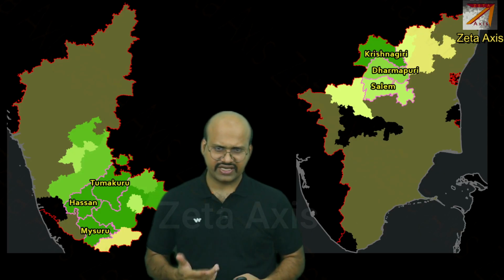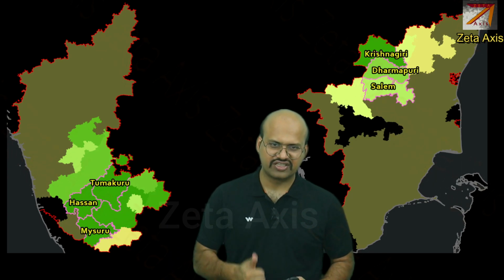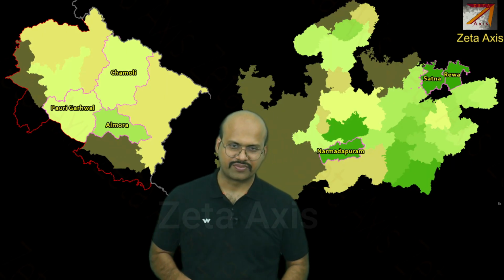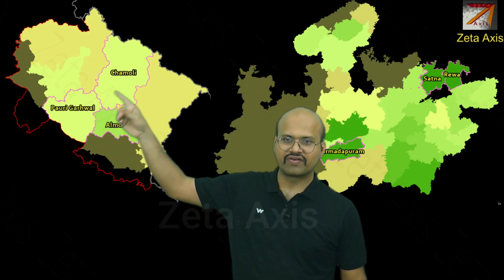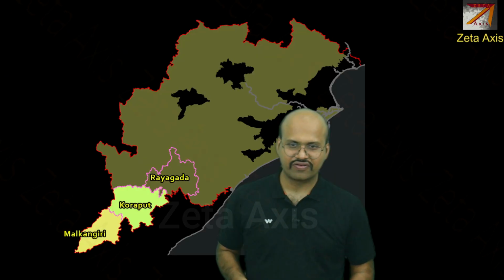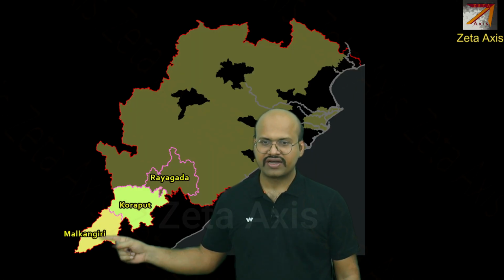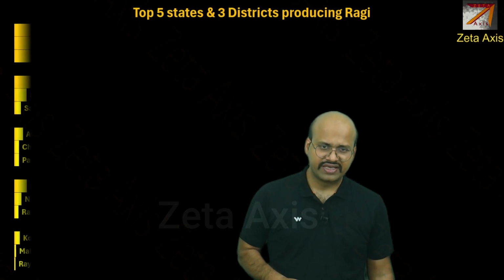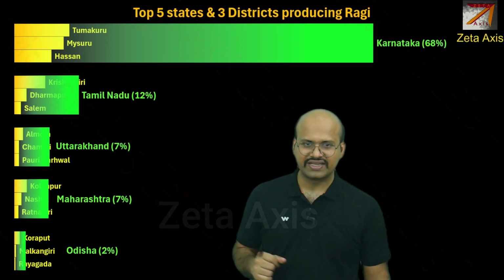Now these are the top states along with the top 3 districts in them. So in Karnataka, we have Tumakuru, Hassan and Mysuru as the major producers of Ragi. In Tamil Nadu, we have Salem, Dharmapuri and Krishnagiri as the major producers of Ragi. Then we have Uttarakhand and Madhya Pradesh. Here we have Almora, Pauri Garhwal and Chamoli. And here we have Narmadapuram, Satna and Rewa as the major producers of Ragi. In Odisha, we have Rayagada, Koraput and Malkangiri. In this chart, we can see the top 5 Ragi producing states with their top 3 districts.